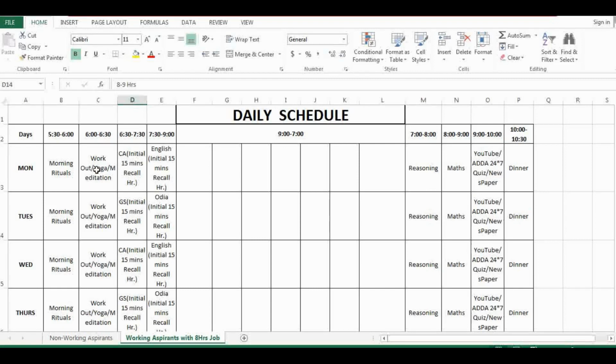So for the working aspirants, see, I have kept this from 9 a.m. in the morning to 7 p.m. in the evening. I have kept this area blank, so that you have a full-time job, you are going to office and you are coming back home, you need some relaxation time, maybe half an hour after that. So I have kept it blank almost, even if I have considered that you have a full-time 8 hour job, but almost 10 hours, if you see here, I have kept it blank. You don't need to bother about this.